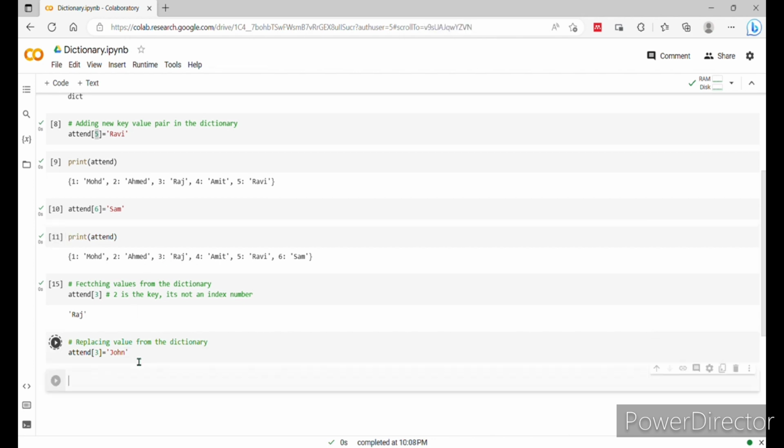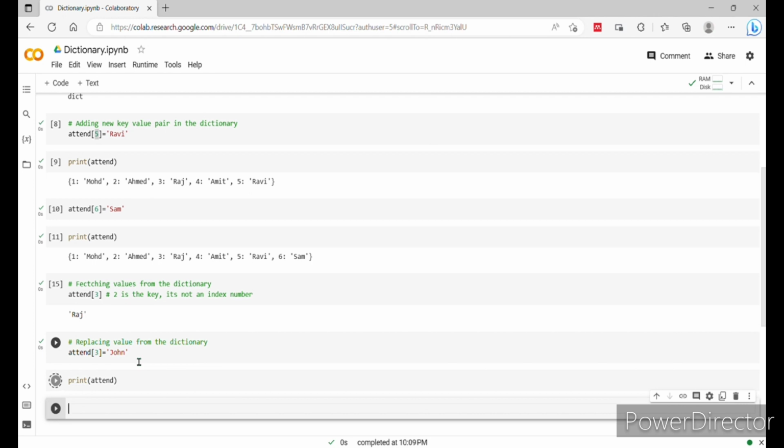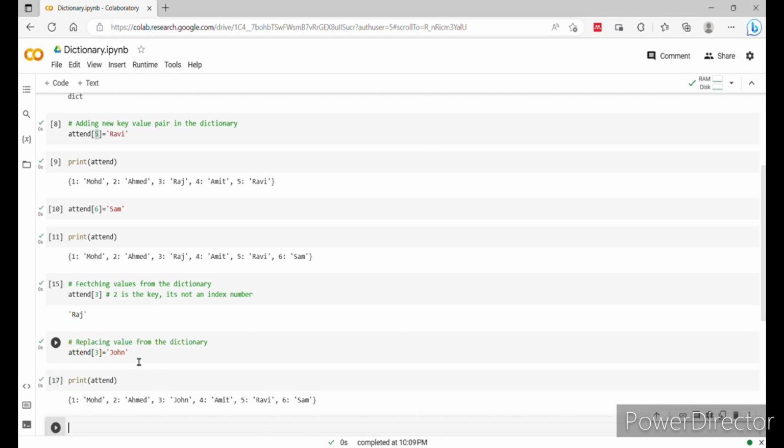Here we'll run this code, print. So what is happening here? If you replace the value from the dictionary at third rule number, instead of Raj, the name has been changed to John. So you see here, attend[3]. At third rule number, instead of Raj we are changing to John.